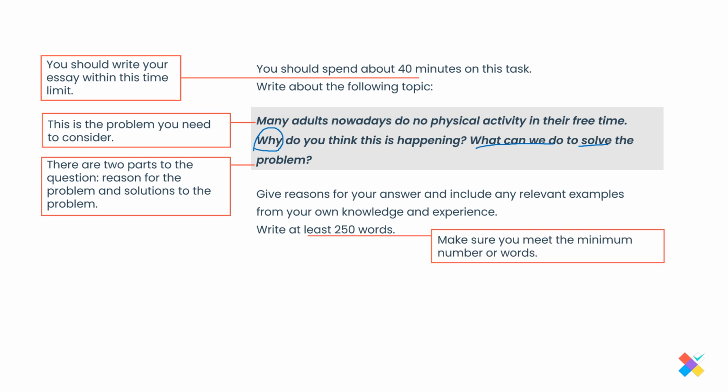And then, of course, besides the fact that you have to give reasons for your answer and include any relevant examples from your own knowledge and experience, this is what you're going to have at the bottom of each academic writing task 2 question, no matter how many times you have taken the exam. And then write at least 250 words. Again, you should stick to the minimum number of words. You can go 260 to 270, that's totally fine.